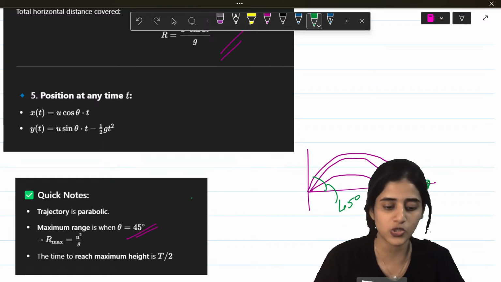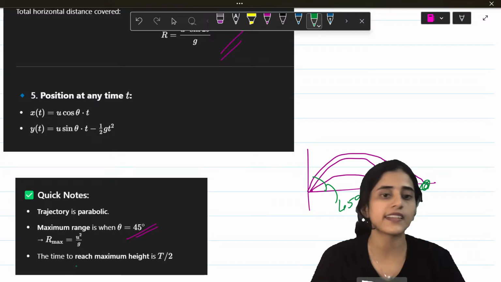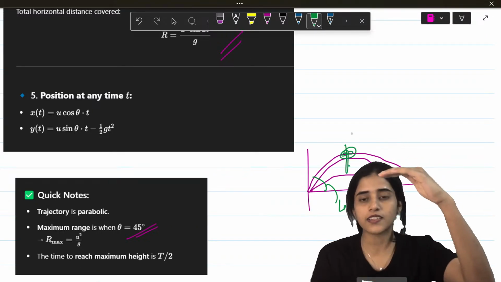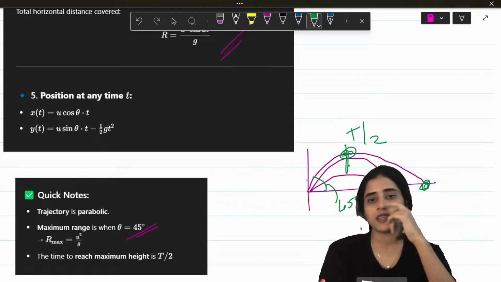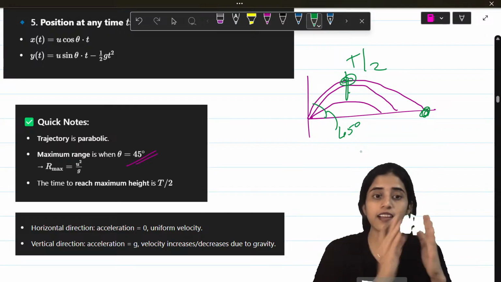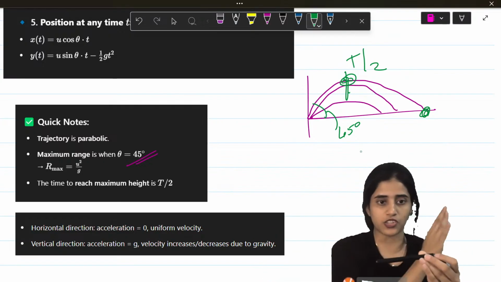So maximum range is when theta is 45. Okay? And the time to reach maximum height, see, this is the height of the projectile. The time to reach maximum height is t by 2. Okay? Now, the projectile along the horizontal direction, okay, so if it's moving like this, along this direction, the horizontal